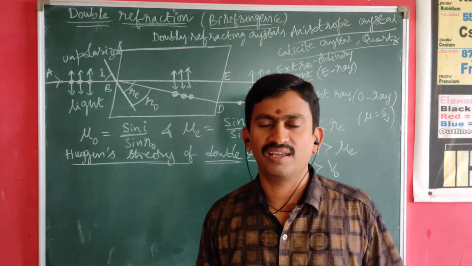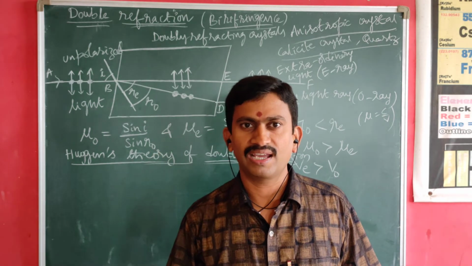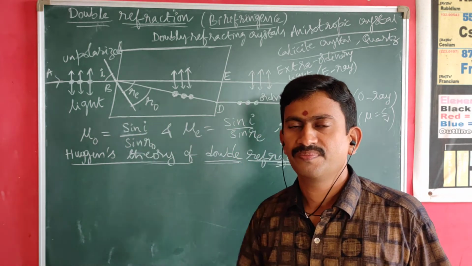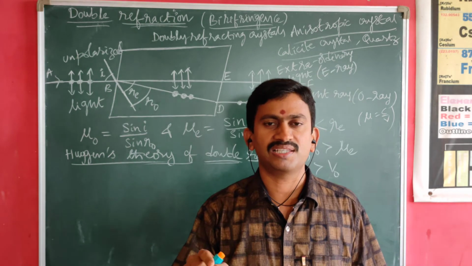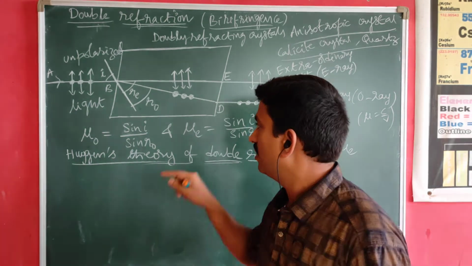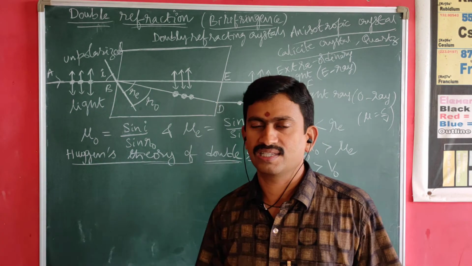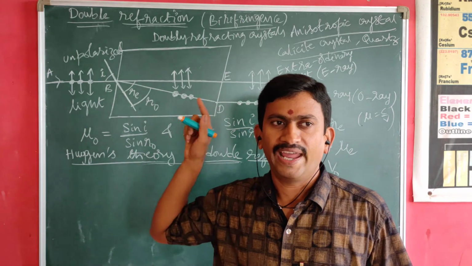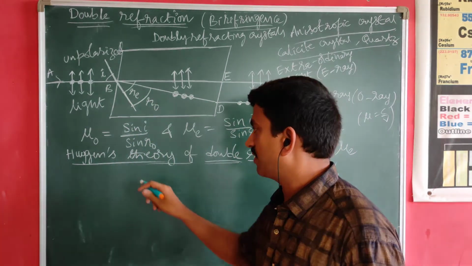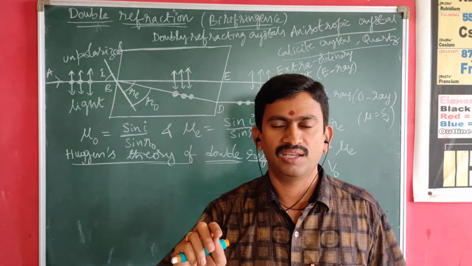Hence, this phenomenon is called double refraction or birefringence. The crystals which satisfy this phenomenon, we call doubly refracting crystals. In order to explain the theory behind this double refraction, Huygens proposed three important points.